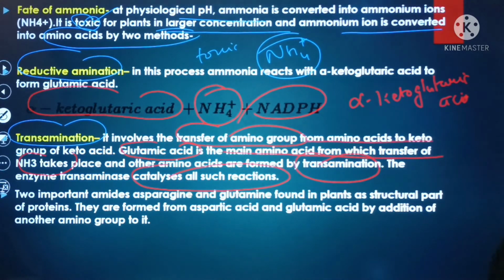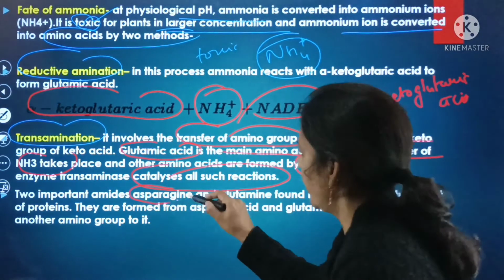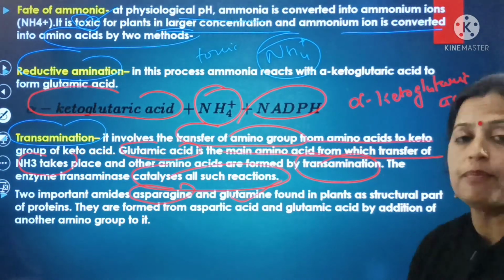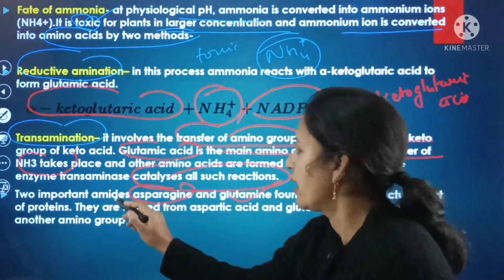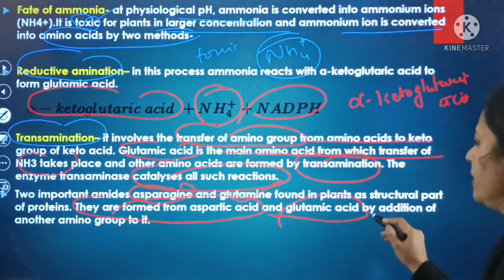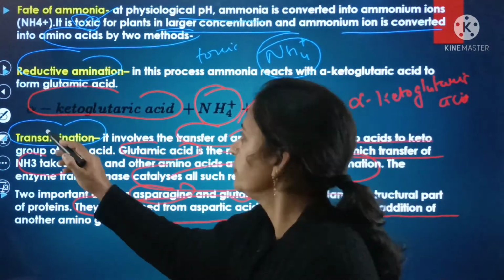Two important amides, that is asparagine as well as glutamine, are formed in the plants as structural part of the proteins, and they are formed from the aspartic acid and glutamic acid by the addition of another amino group into it.